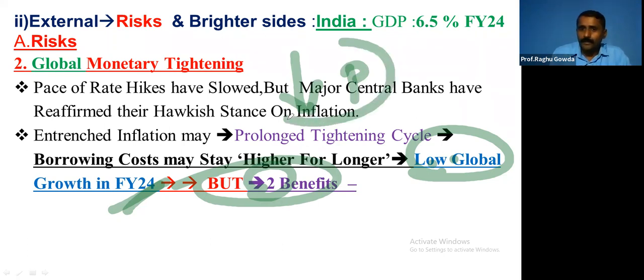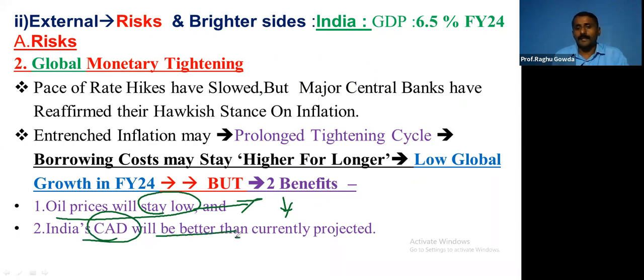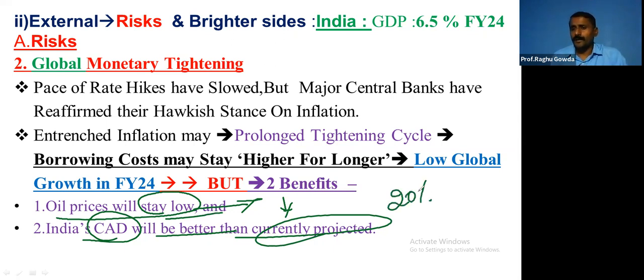We import a lot of petroleum, crude petrol in fact. So the prices will decrease, price of petrol. That is one of the most important benefits. So here, when there is slow growth, oil prices will stay low. Since oil prices will be staying low, and they are a major part of our imports, India's current account deficit will be better than currently projected, because it really accounts for nearly 20% of our imports. Right? This is clear for you?